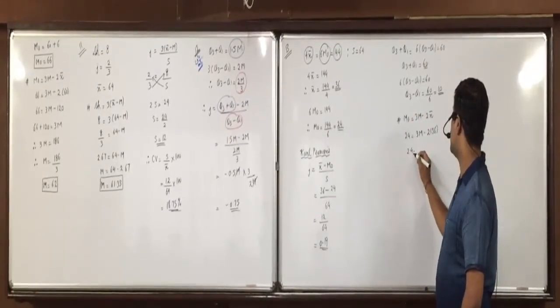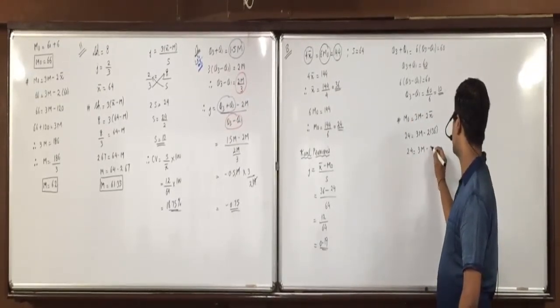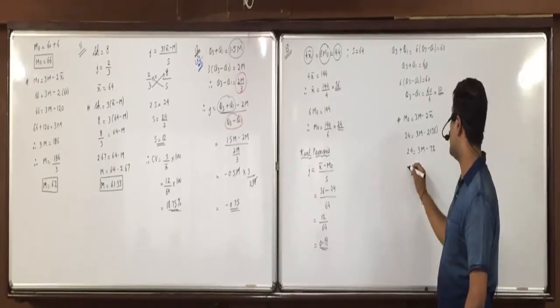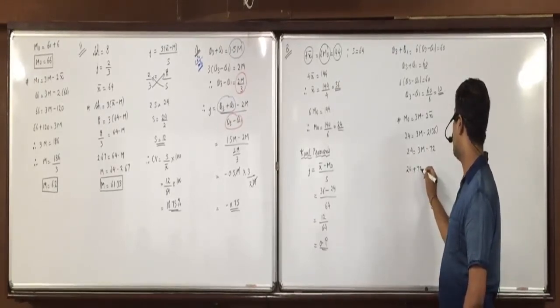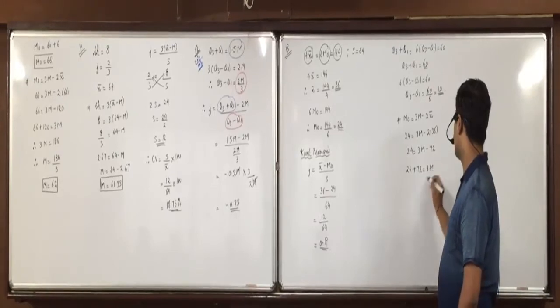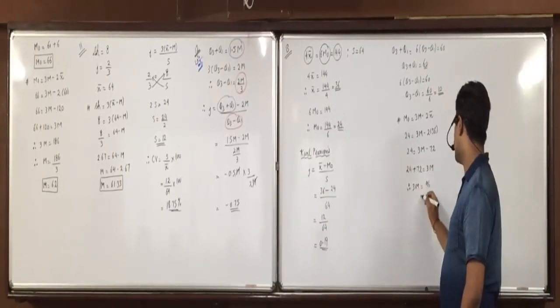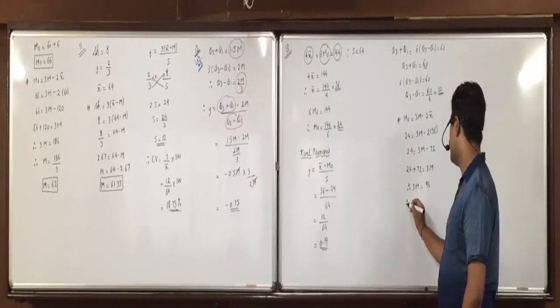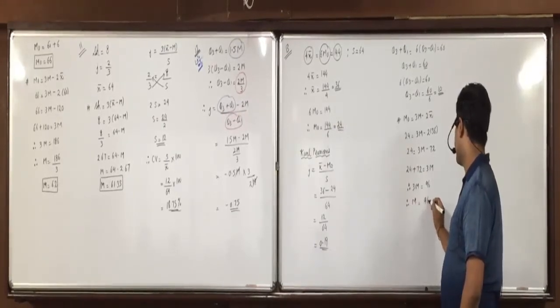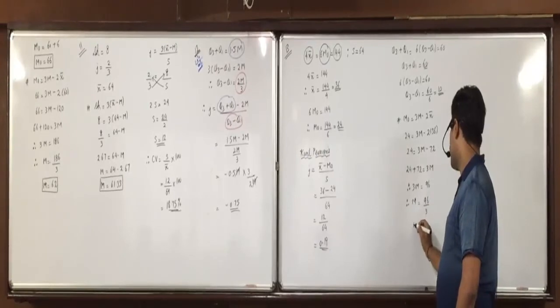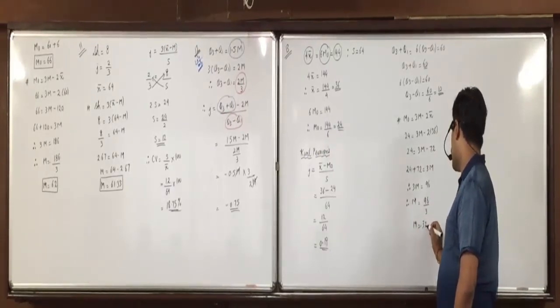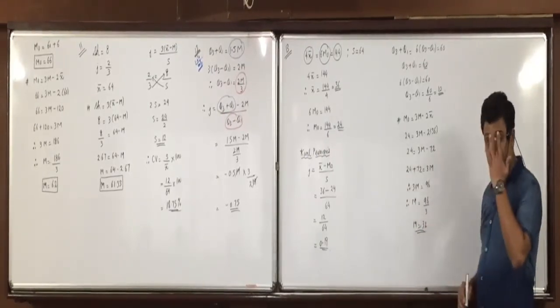So 24 is equal to 3m minus 72. Minus 72 on the left side becomes plus. So 3m is 96, and 3 on the right side will get divided. So median is equal to 30. Now we can apply Bowley's formula.